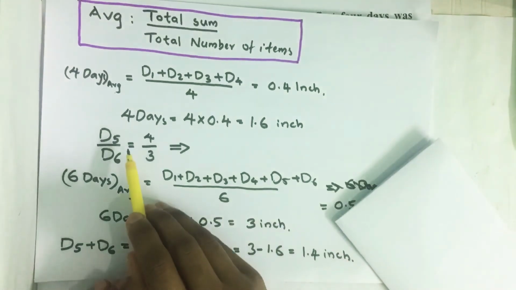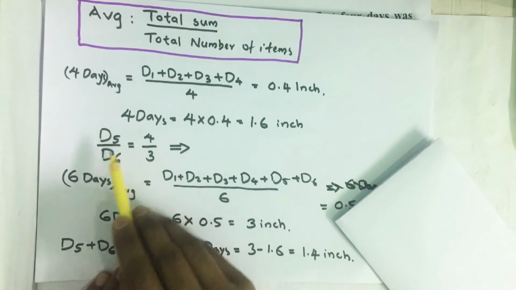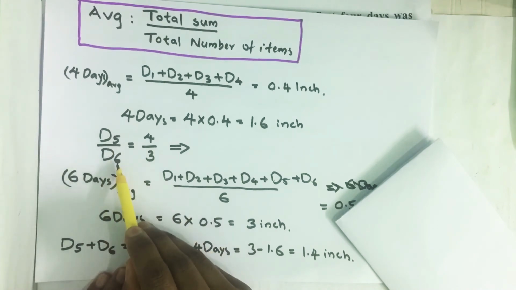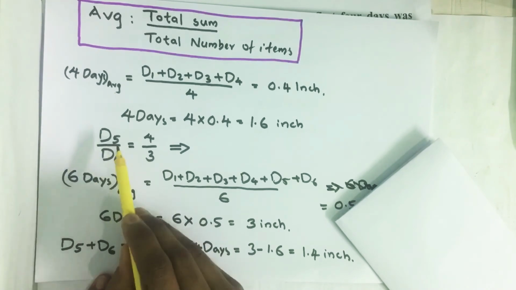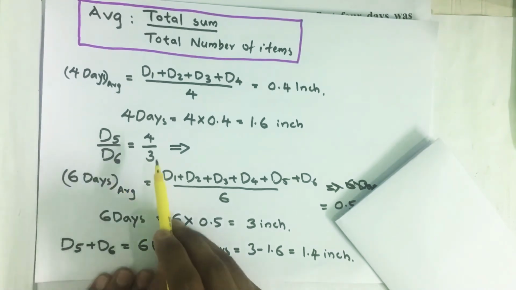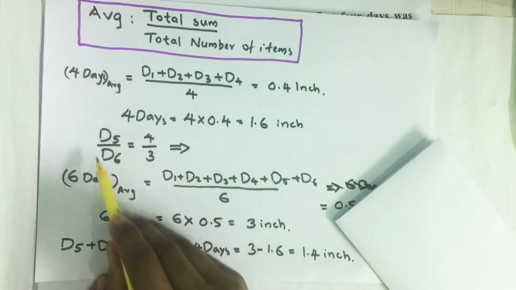Then come to the second statement equation, D5 divided by D6 equals 4/3. The ratio of rainfall recorded on day 5 to day 6 equals 4:3, which we can write like this.